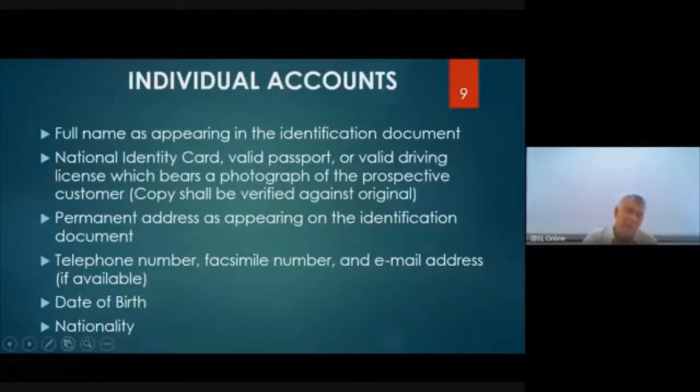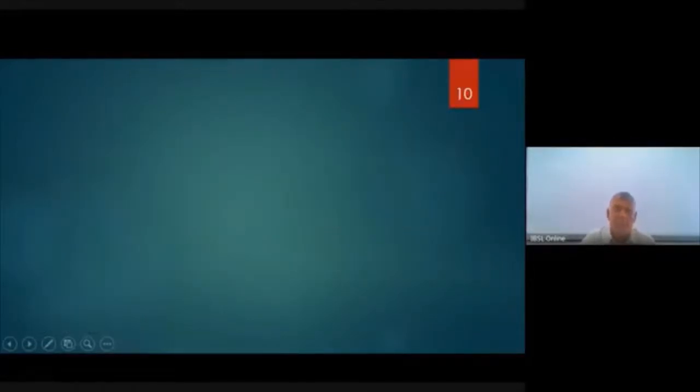Then the customer's nationality is also important because certain accounts can be opened by Sri Lankan nationals only. Now foreigners who maintain accounts in the offshore banking unit, unless you know his nationality, you don't know whether he's a foreigner. Okay.